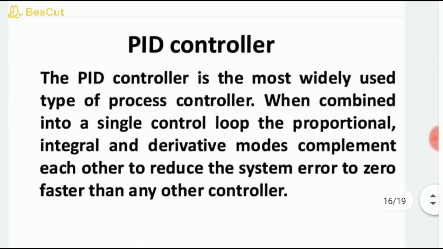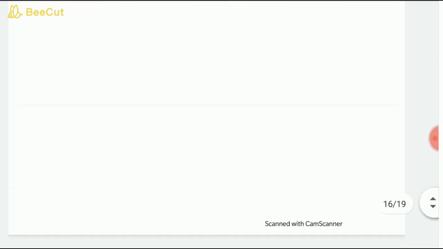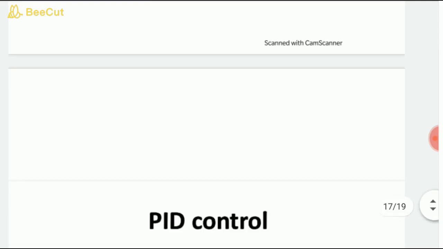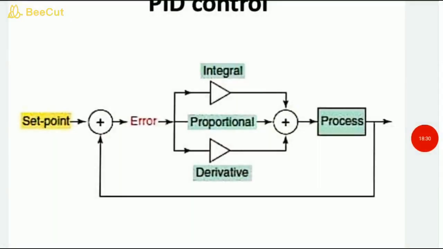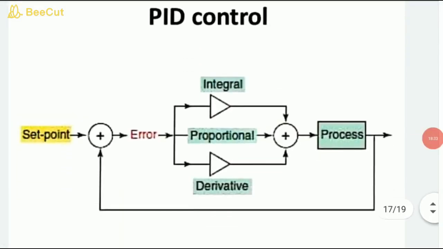Now the combination of the above three controllers gives the PID controller. It reduces the system error to 0 faster than any other controller. The objective is to make the system fast and reduce the steady state error to 0, and the PID controller has the ability to do those things. This is the PID controller block diagram, where you see the integral, proportional and derivative controllers.